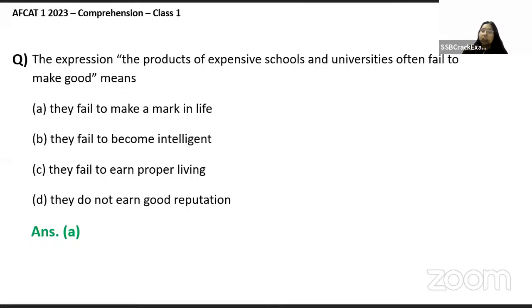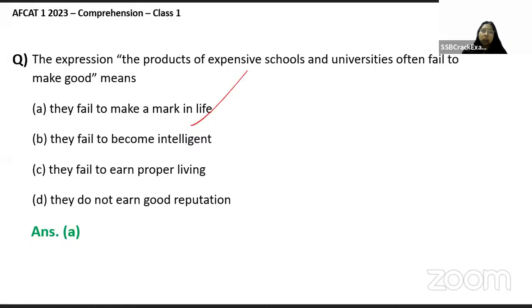Yes, guys. See, on one hand, the author believes that a person who has seen adversities and has seen such examples, like their fathers and their mothers working really, really hard for them so that they can become successful, they leave a mark in life, right? Because they have seen these things at home itself, first-hand knowledge उनको मिला इन चीजों का. But a person who was born with a silver spoon somehow fails to make a mark in life. The products of expensive schools and universities, as per the author, often fail to make good marks. So absolutely right. A would be the answer.